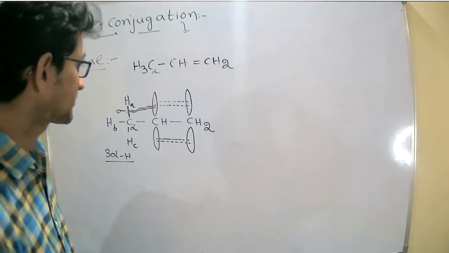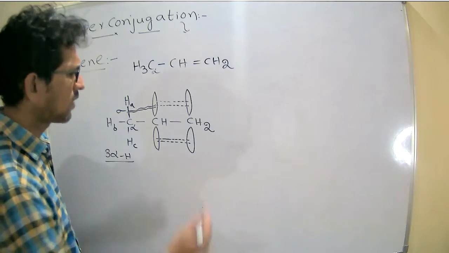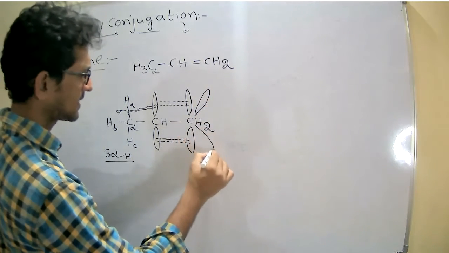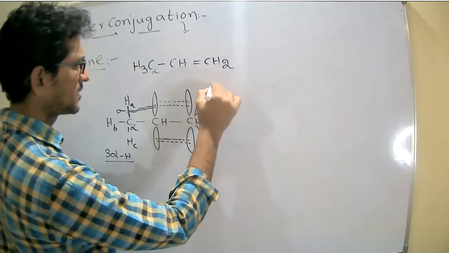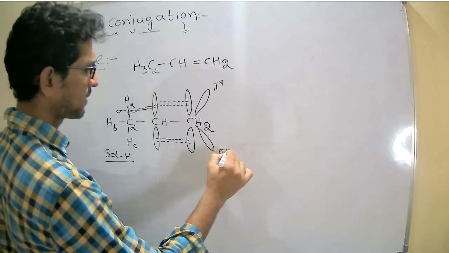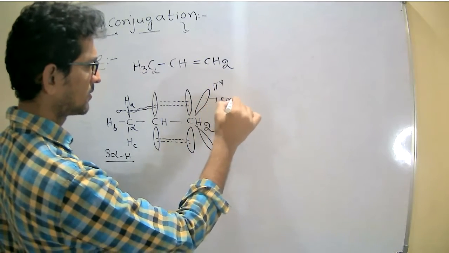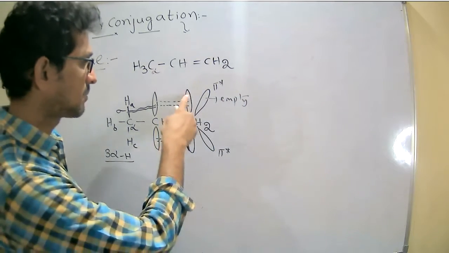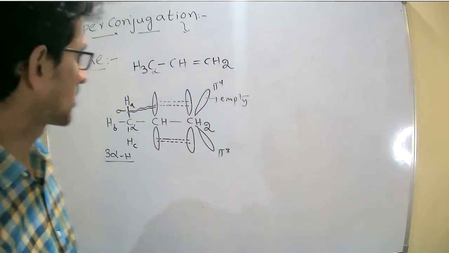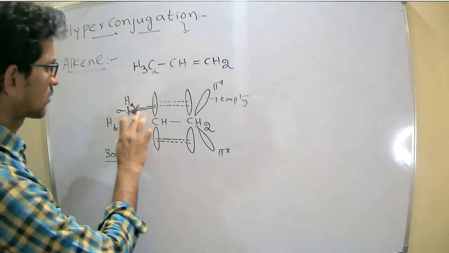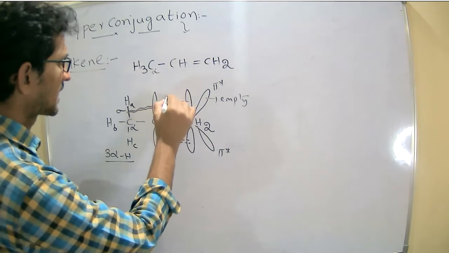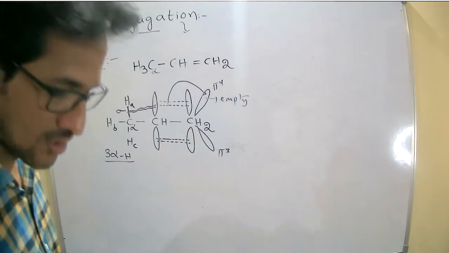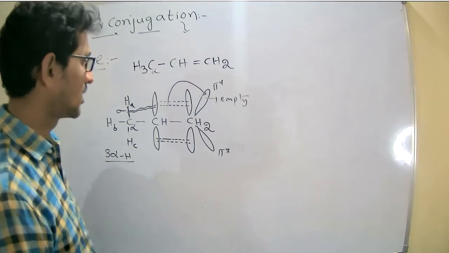Pi bond, p orbital. Next, what happens? It contains an empty, vacant pi star orbital. So these are the pi orbitals, these are the pi star orbitals. First these are overlapping here, and these electrons then shift to the pi star orbital.